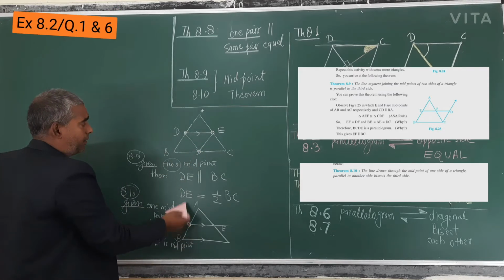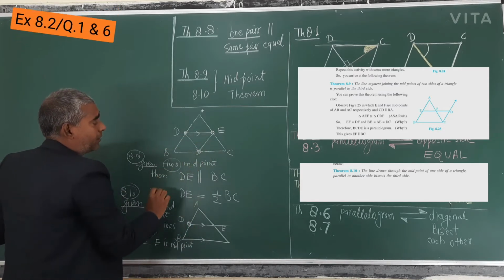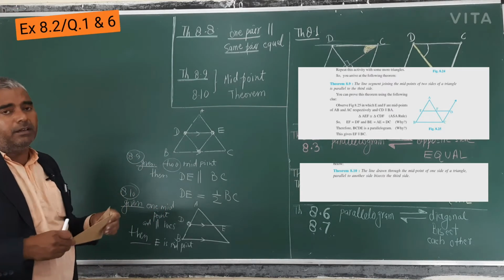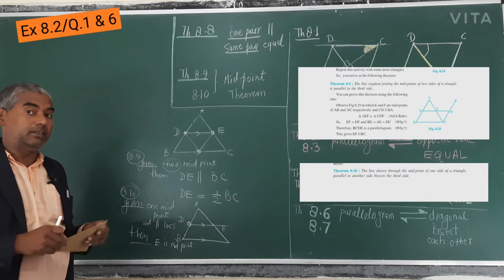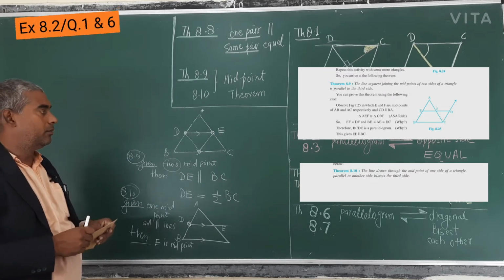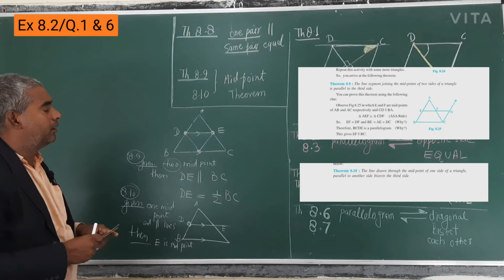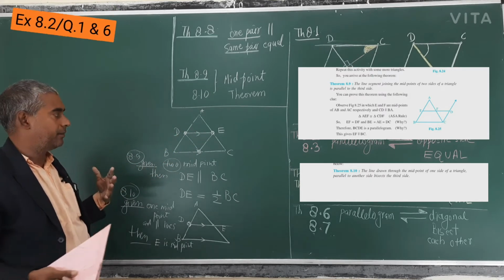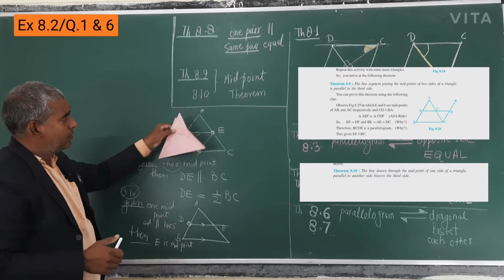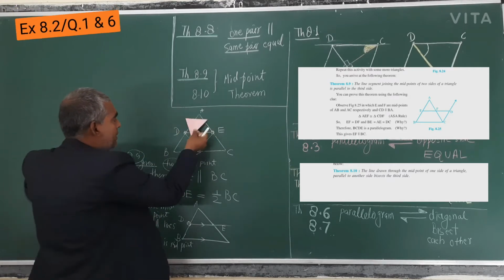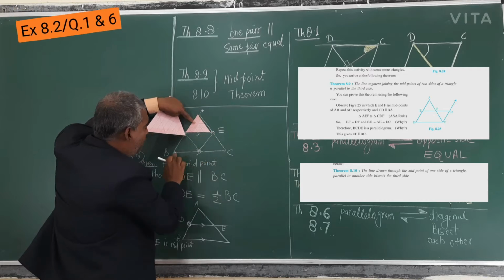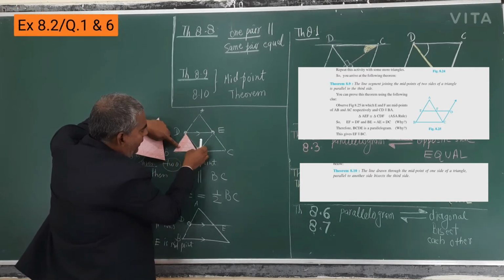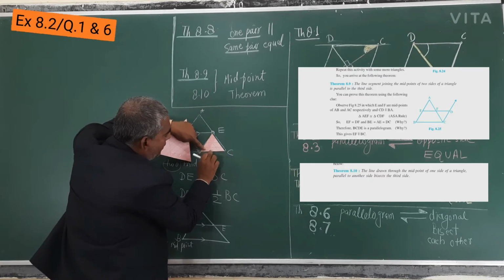So similarly here, all three sides are half, half, half. This area will be discussed in class 10th. Till then, it will be discussed in chapter number 9. So I may say this is half of this BC. You can check it. This is 1 and this is 2, half of this.